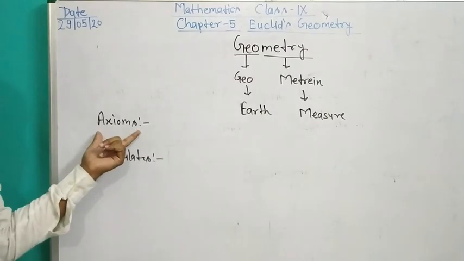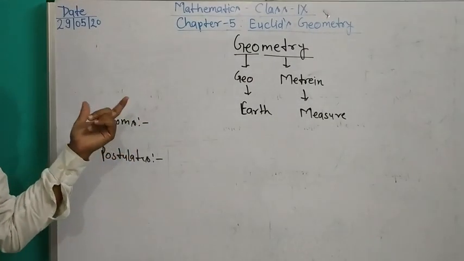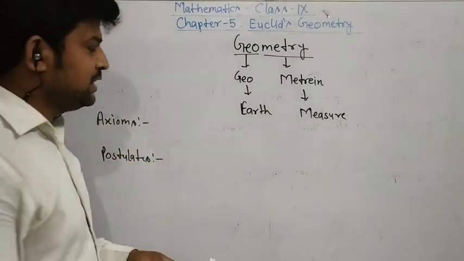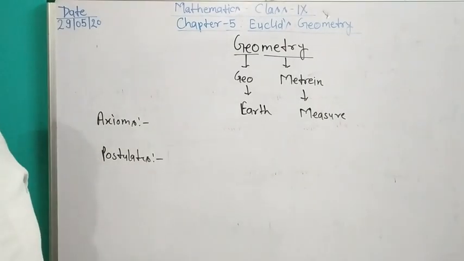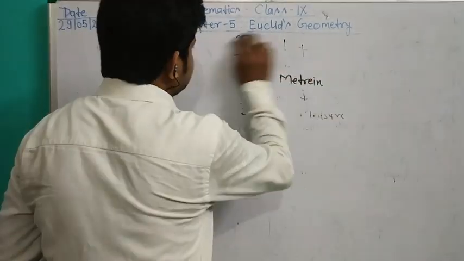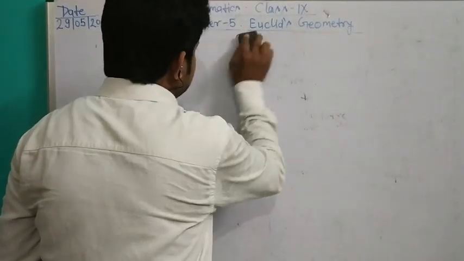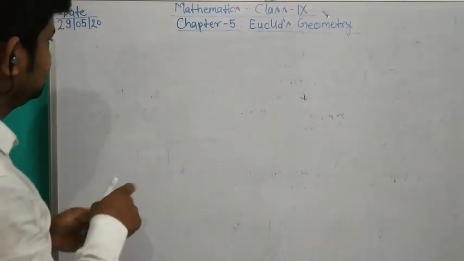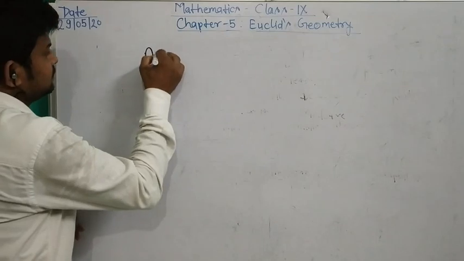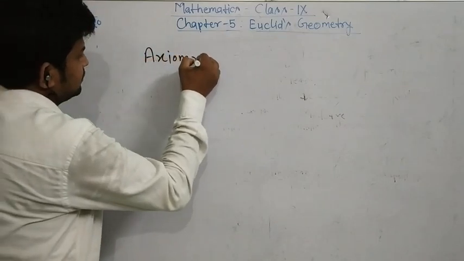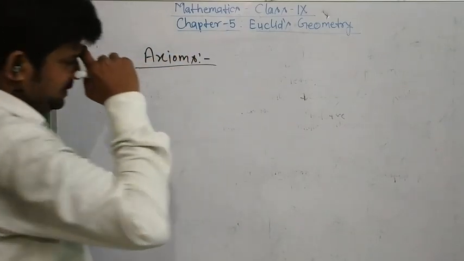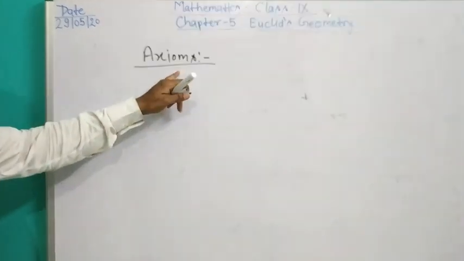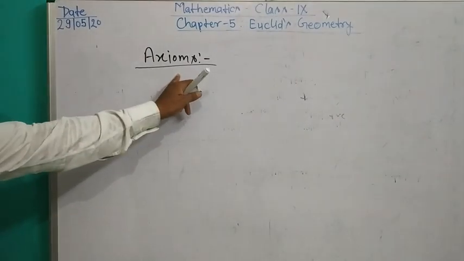Axioms are clear statements which can be used directly. Now first of all we will discuss axioms. Axiom is the first type of assumption.